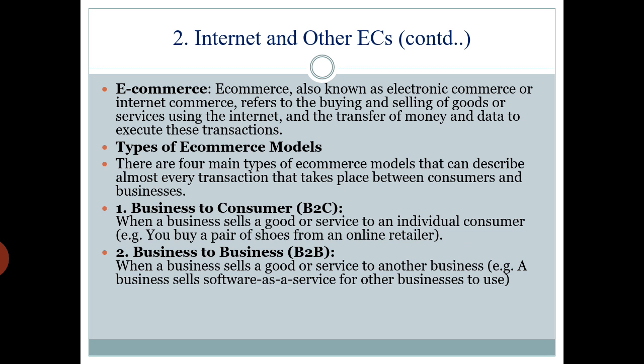Second, business to business. So here both are business parties and they are doing e-commerce. When a business sells a good or service to another business, it is called B2B. For example, a business sells software as a service for other businesses to use. See, one company is there which is a business party. It gives a service to another company, where it takes the software as a service. So both are business parties. One is giving service to the other. So this type of business is called B2B, where both are business parties.